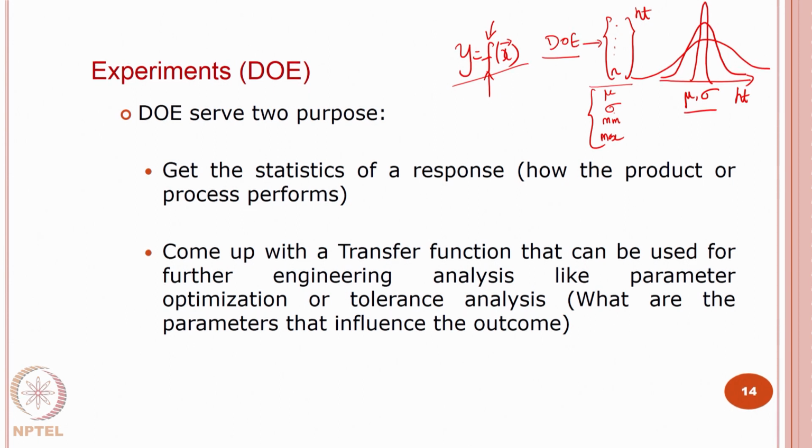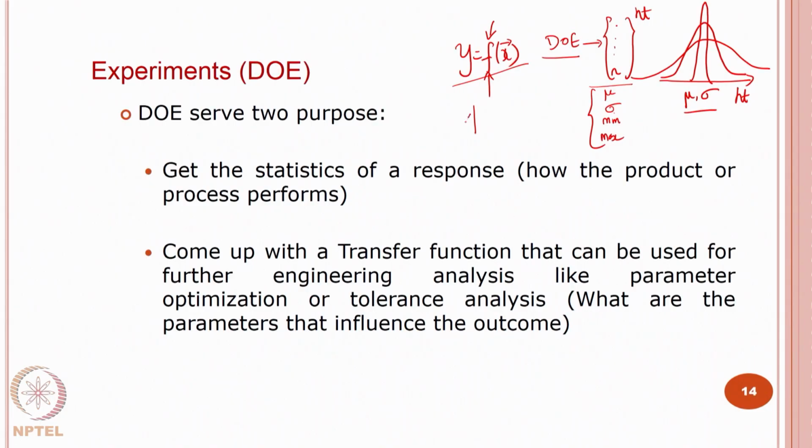For instance, consider a finite element model, consider a CFD model, consider a Simulink model. What are they? They are nothing but your f. You have a cantilever beam, it is a complex cantilever beam, otherwise you know it is just PL cubed over 3EI, right. And I am also having a different kind of loading, whatever loads that I want to apply.